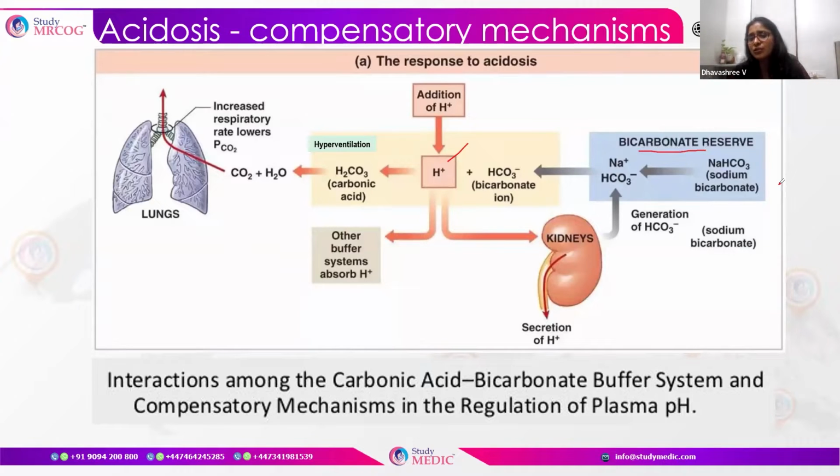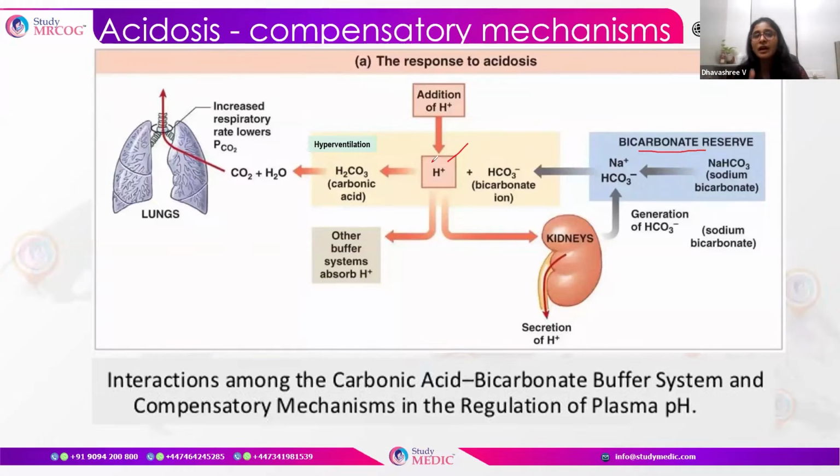Usually it is sodium bicarbonate, which separates once there is increased hydrogen ion, and the bicarbonate ion, HCO3, is pushed into the blood so that it combines with the hydrogen ion, thereby forming H2CO3.